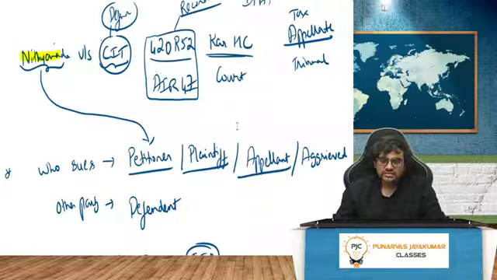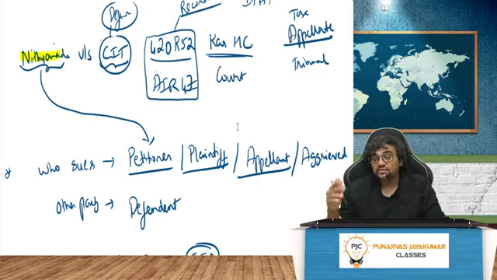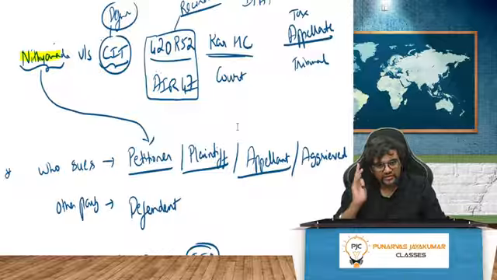Where is the income assessed? Which year? Assessment year. Which income will be assessed? Whatever he earned in the previous year. That's why it's called a previous year. Right? Actually, previous year is nothing but financial year. So based on the budget year 24, the financial year will be 24-25.